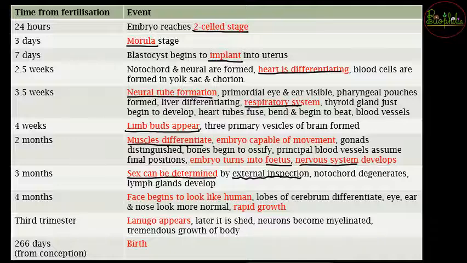So by the 4th month, the face of the fetus will start to look like a human, so you won't feel anything different. वो human का baby लगने लगेगा, and through the ultrasound also the face of the baby can be understood. How does it look? So eyes, ears, nose, everything will start to look normal, and by the end of the 4th month there is going to be rapid growth.